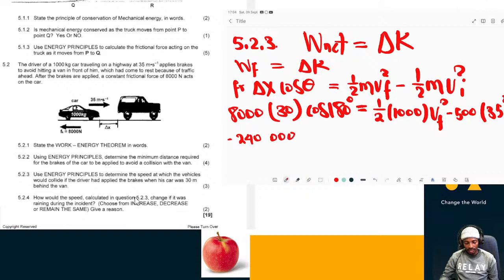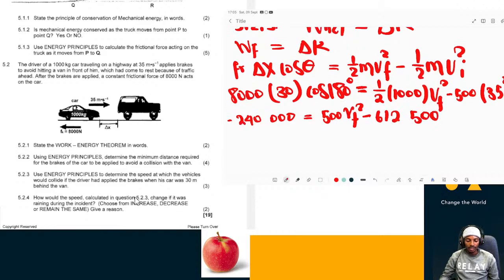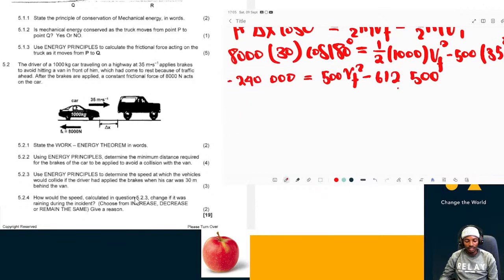So it's going to be minus 240,000 is equal to 500 VF squared minus 500 times 35 squared, which is minus 612,500. All right, so now we need to take this to this side.